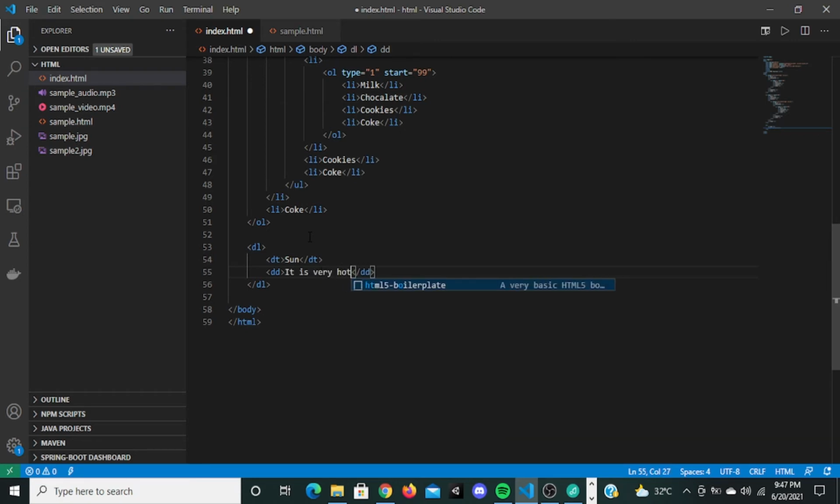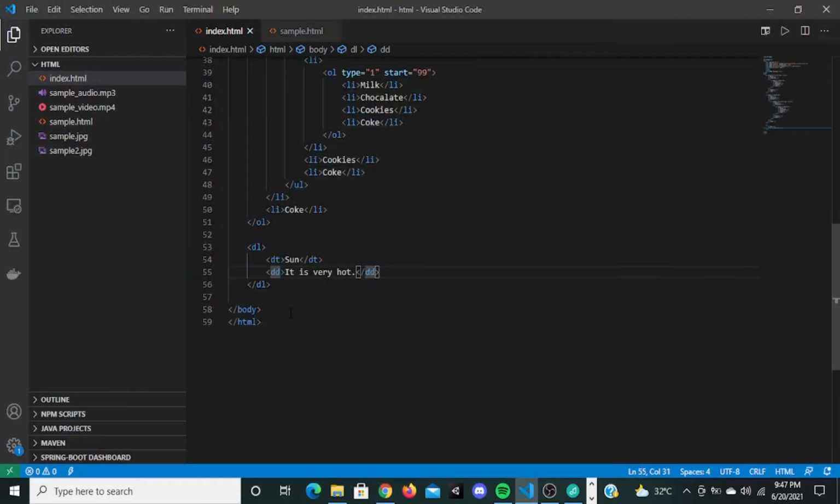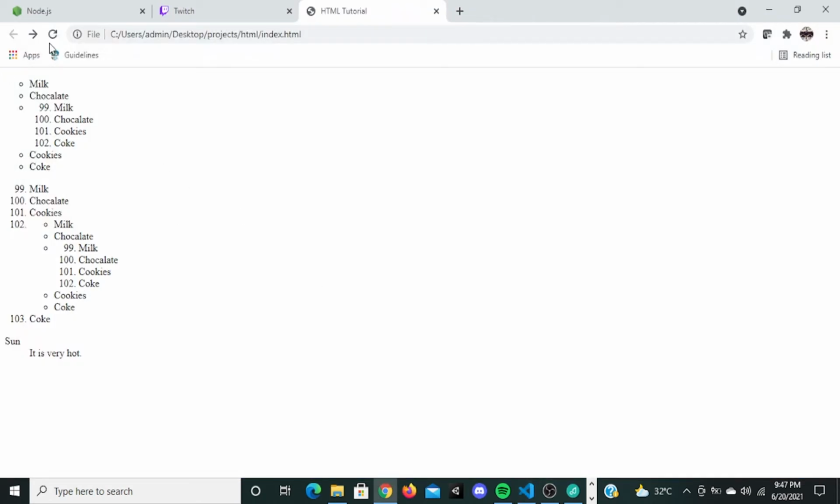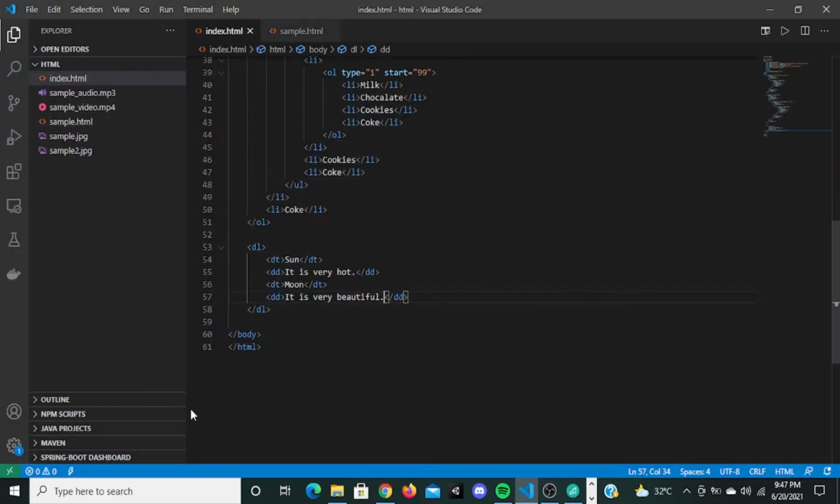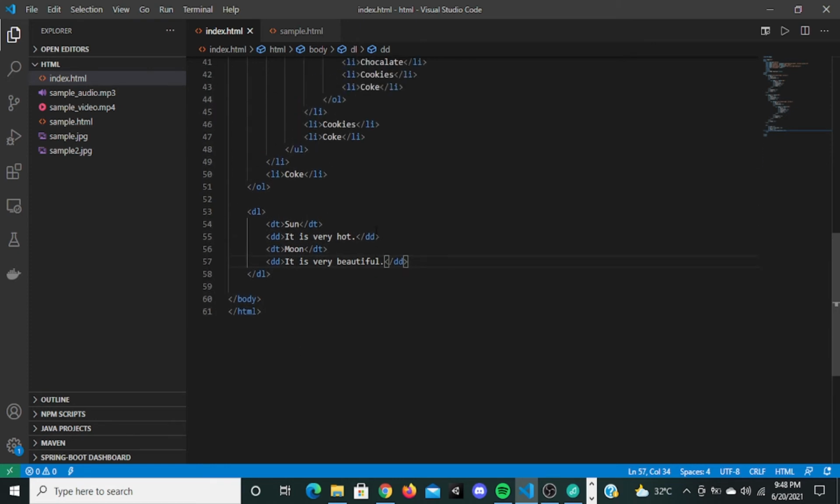Now if I save this, go here, refresh, you can see it will display sun, and it will be displayed with an indent. It says it is very hot. Now if I copy this and say moon, it is very beautiful, go here, refresh it, it says moon, it's very beautiful. This is called a description list, a title and a description. So these are the three types of lists in HTML. Is it clear? Can I go to the next topic?